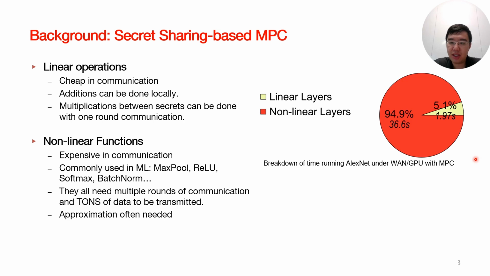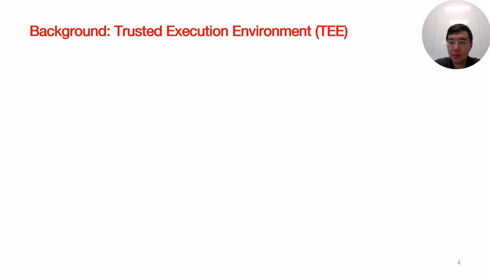As shown in this example for the execution time of AlexNet under a one-GPU setting with the classical MPC protocol Falcon, the nonlinear layers take up to about 95% of the total execution time. The primary overhead is due to communication.